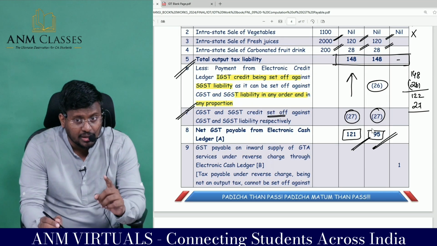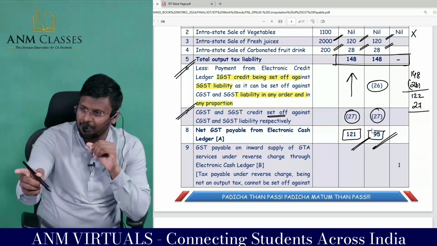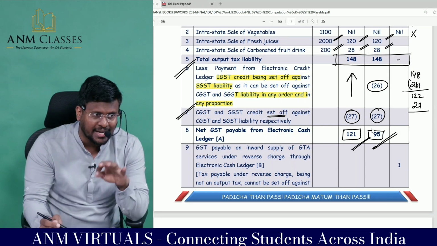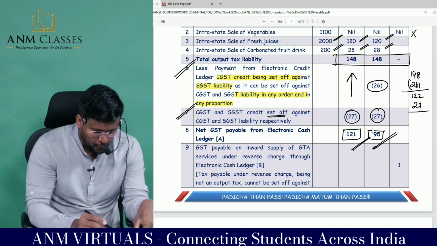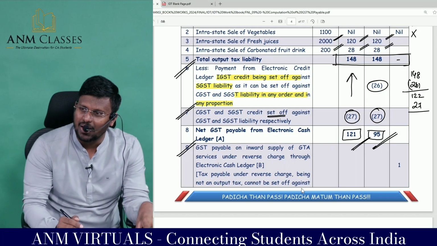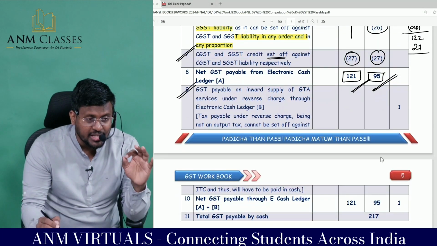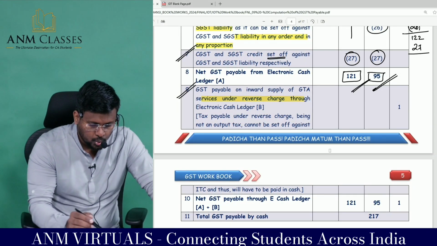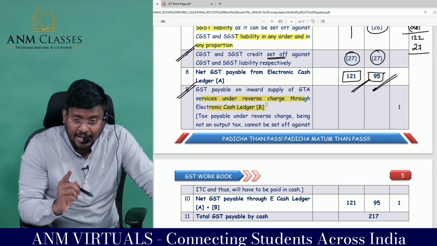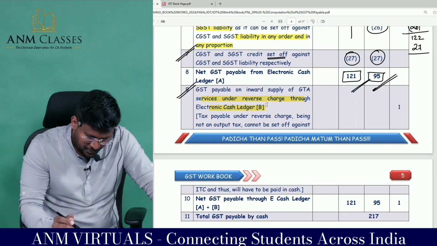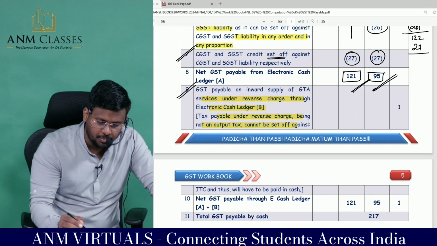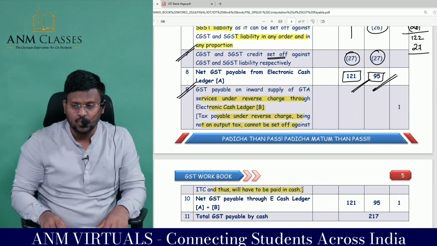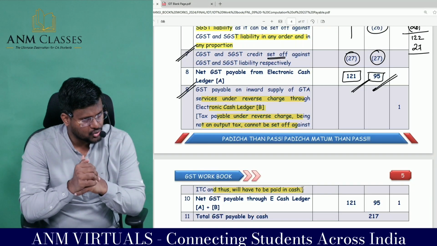But you should not leave one thing, RCM. That RCM has been taken into consideration when we do the ITC. Correct? If you pay from your pocket only, that can be taken as what? ITC. Sir, GST payable on inward supply of GTA services under what charge? Through electronic what ledger? It cannot be paid through electronic. Tax payable under reverse charge being not an output tax cannot be set off against ITC, and thus it has to be paid in cash.